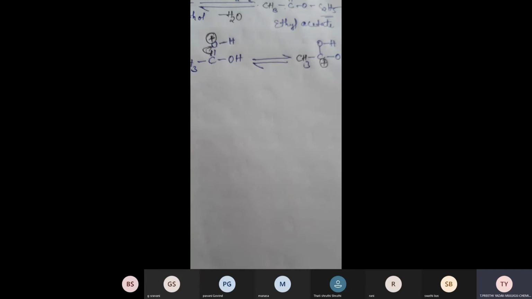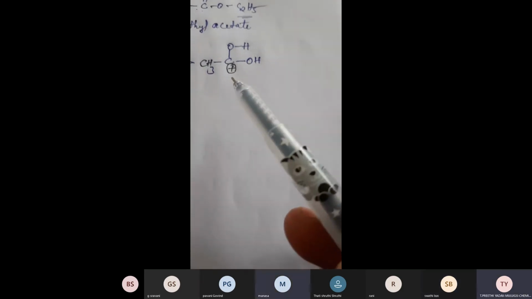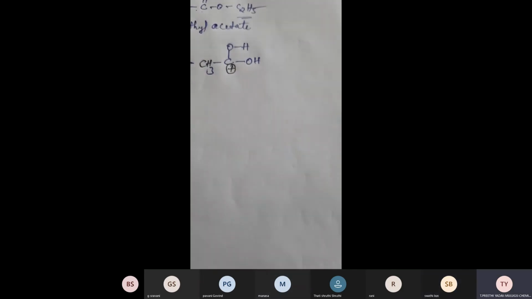See here, this oxygen has a positive charge, so this oxygen takes this bond pair of electrons, right? Actually, this bond pair of electrons belongs to carbon as well as oxygen. But the oxygen is taking the electrons. So that's why this carbon should get a positive charge. Is it clear? It means there is a formation of carbocation.